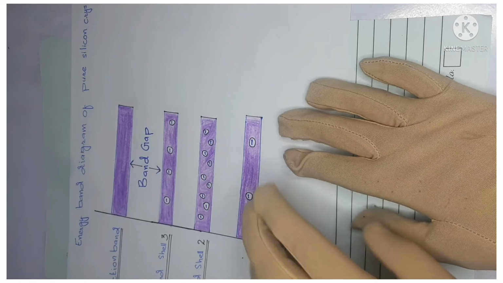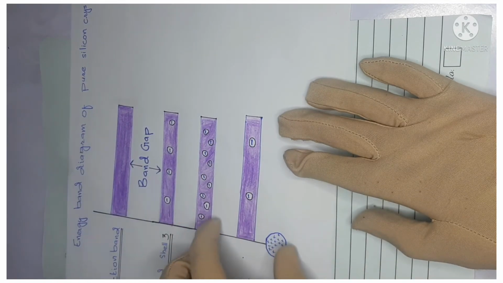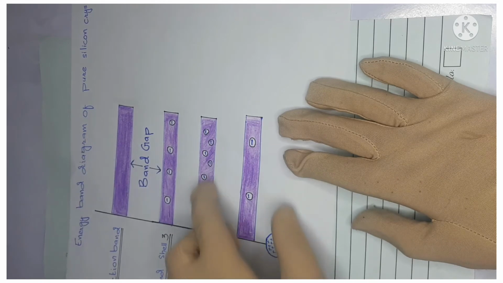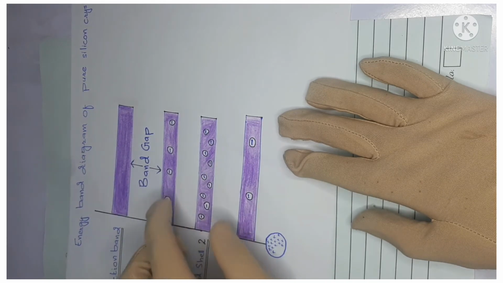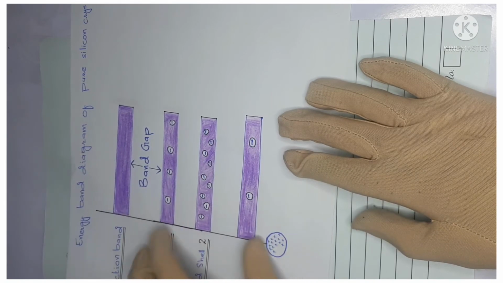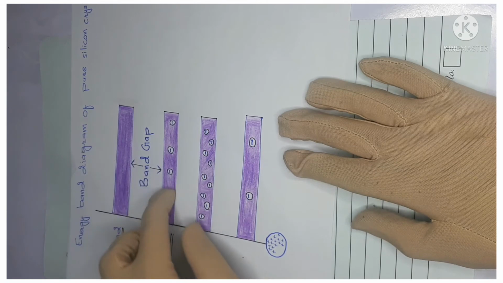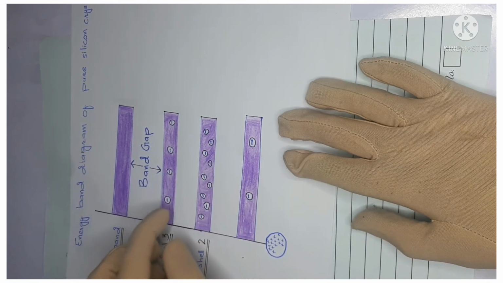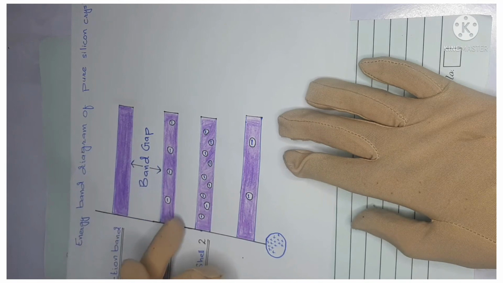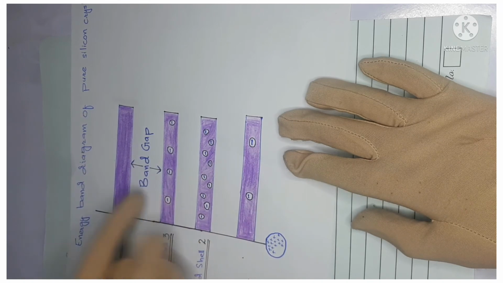In the first shell there are 2 electrons. The second shell has the capacity of 8 electrons, so there are 8 electrons, and here are the 4 electrons. These four are known as valence electrons because they are in the valence shell. Now if these electrons want to go outside of the atom, they must have enough energy to go to the conduction band.